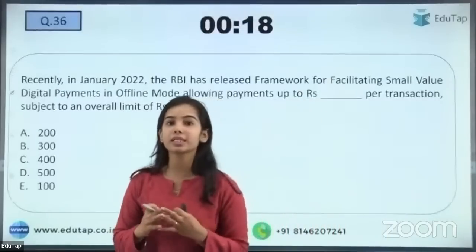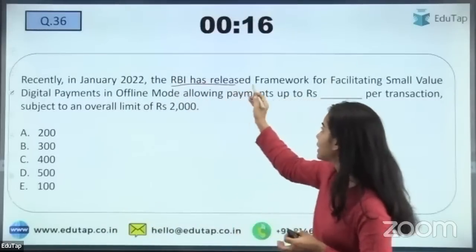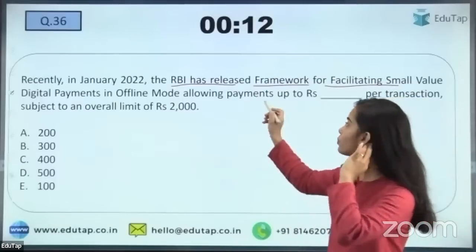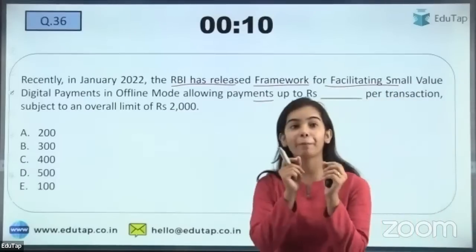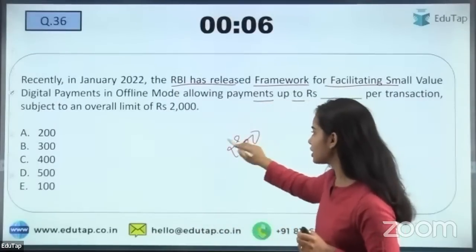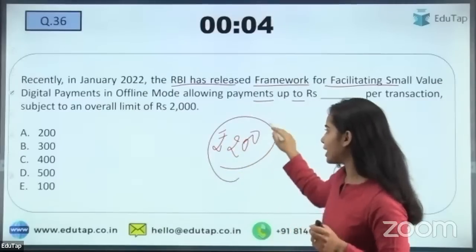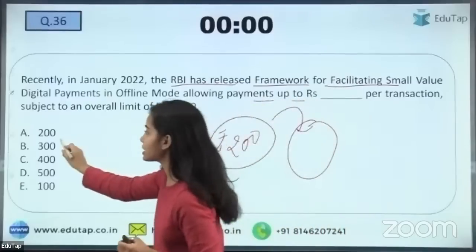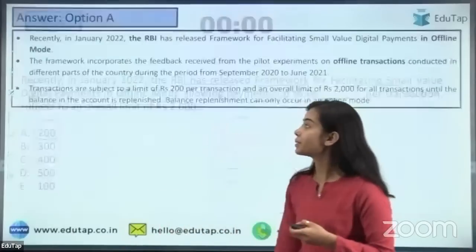So the next question is a very easy question. The RBI has released a framework for facilitating small value digital payments in offline mode, allowing payments up to rupees what? For per transaction, the limit is 200 rupees, while for the overall transaction, the limit is 2000. Okay, so per transaction, the limit is 200 rupees.